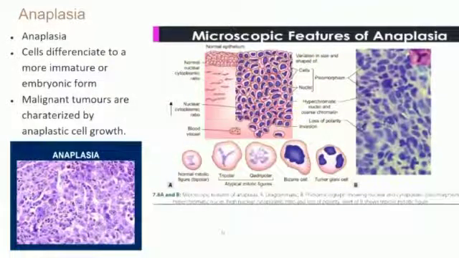Anaplasia. In anaplasia, the cells differentiate to a more immature embryonic form. Malignant tumors are characterized by anaplastic cells. Here you can see the microscopic features of anaplasia.